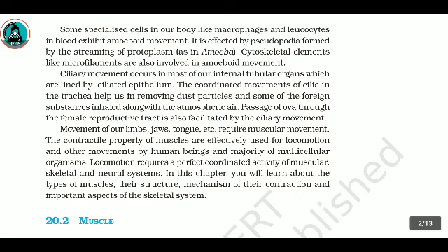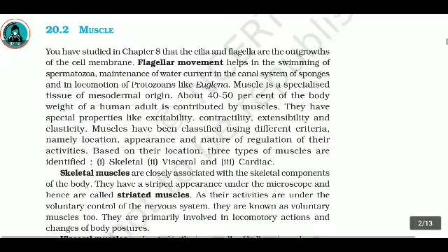Movement of our limbs, jaws, tongue, etc. requires muscular movement. The contractile property of muscles is effectively used for locomotion and other movements by human beings and the majority of multicellular organisms. Locomotion requires a perfectly coordinated activity of muscular, skeletal, and neural systems. In this chapter, you will learn about the types of muscles, their structure, mechanism of their contraction, and important aspects of the skeletal system.